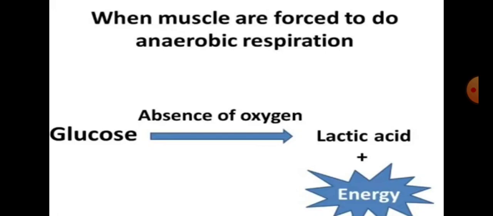But in case of anaerobic respiration, two cases are there. First, in case of yeast and plants. Second, in case of animals. In case of yeast and plants, glucose is broken down in the absence of oxygen, and it produces alcohol, carbon dioxide and energy. But in case of animals, glucose is broken down in the absence of oxygen, and it produces lactic acid and energy, which you can see here on the screen. Am I clear?